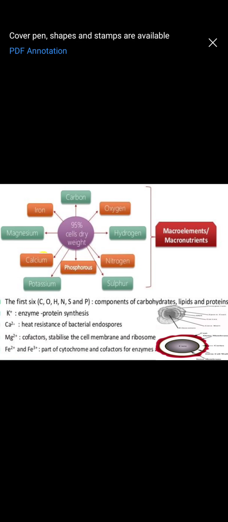Now let us see the requirement of calcium. Why is calcium required? Calcium is required for the formation of endospores. What are endospores? When unfavorable conditions come, the organisms want to survive. So how do they survive? They form a protective coat, many layers around themselves, and undergo a period of rest.